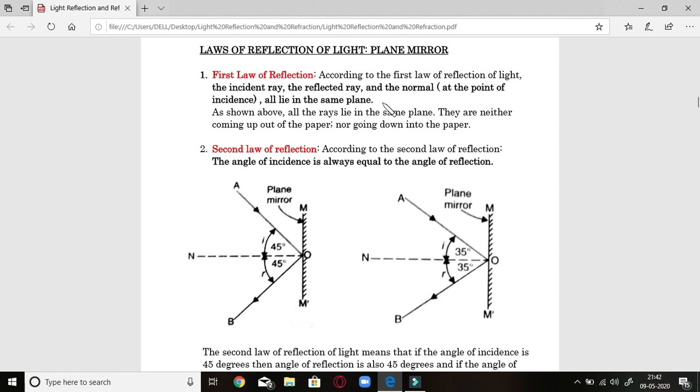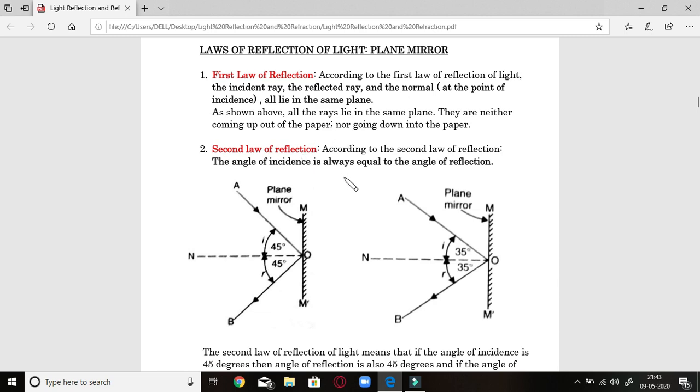If you choose the plane of a sheet of paper, all of them will lie in that plane. If you select them in a perpendicular plane, all of them will lie in the perpendicular plane. So it doesn't happen that one ray will lie in the sheet of paper plane and other will be perpendicular to it. No. So first law says that all the rays lie in the same plane. Okay. Now next one is second law of reflection.